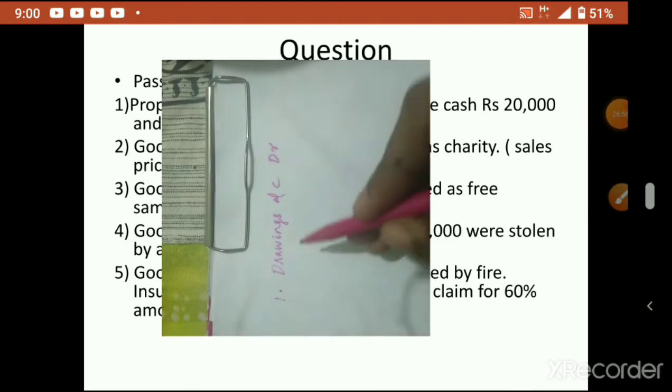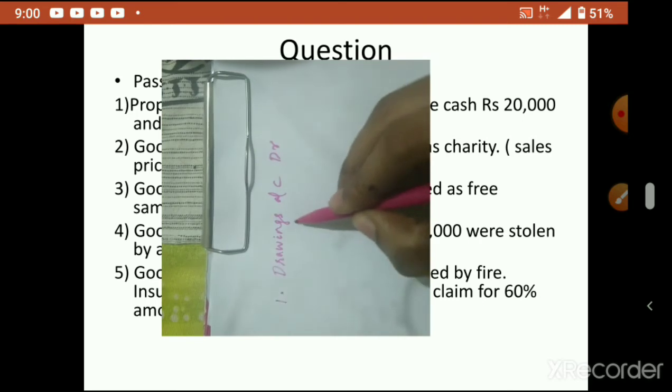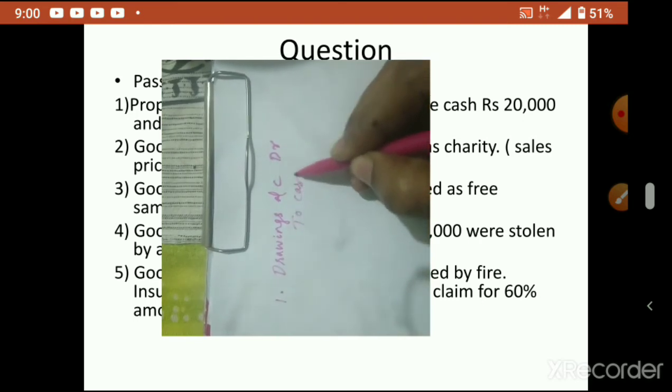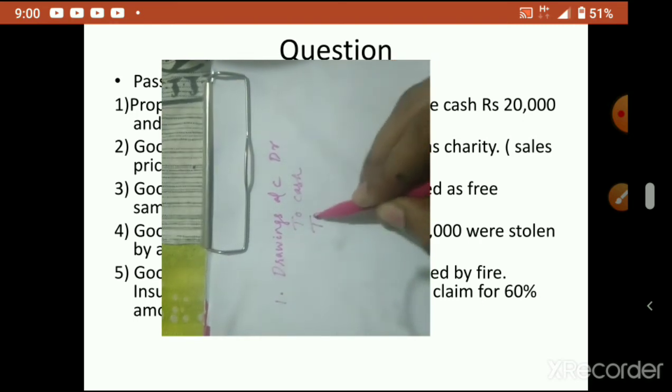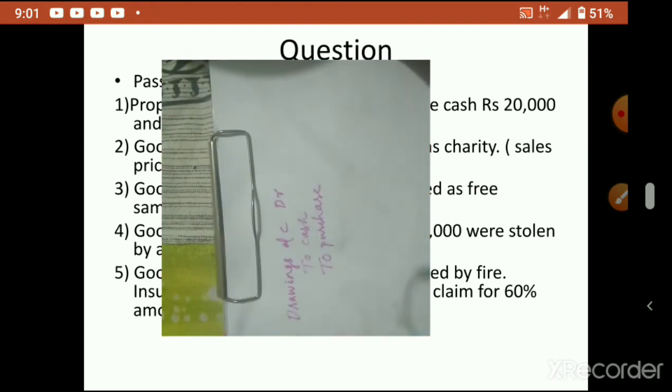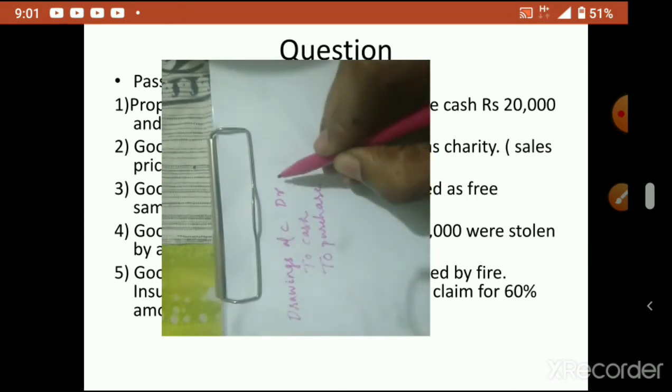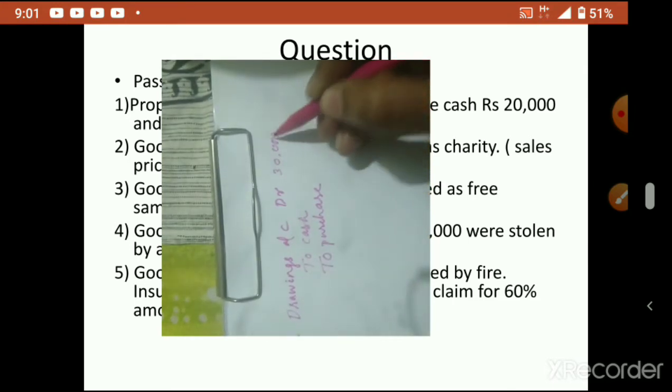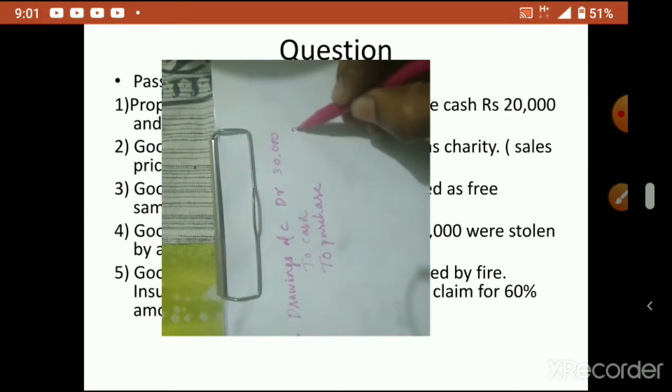Drawings account debtor. He has taken cash also, goods also. So for cash we write to cash, for goods we write to purchase. So the amount will be 30,000, cash 20,000, goods purchase account 10,000.